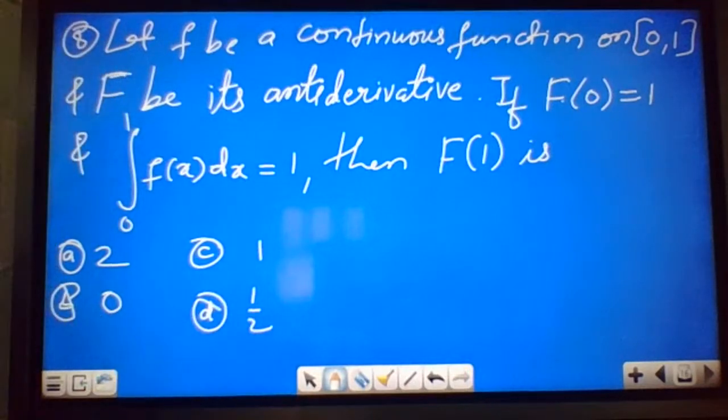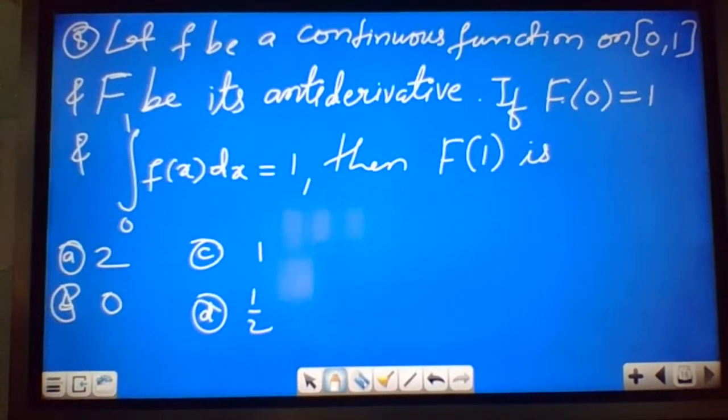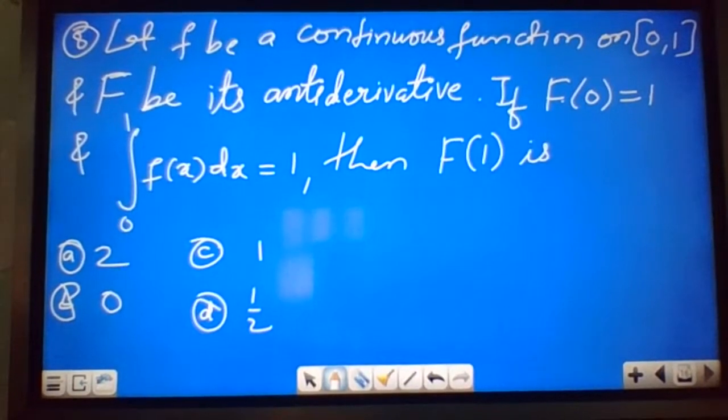This is the very simplest question which they have asked in this exam. Let the function be continuous on 0 comma 1 and capital F be its antiderivative. If F of 0 is given equal to 1 and the integration of f x dx from 0 to 1 is given 1, then what is capital F of 1?